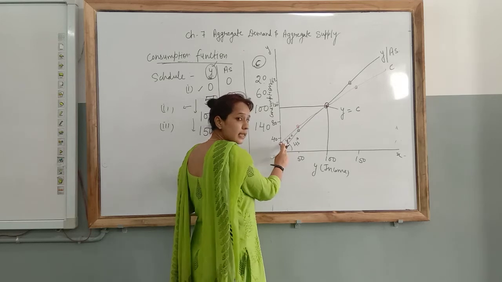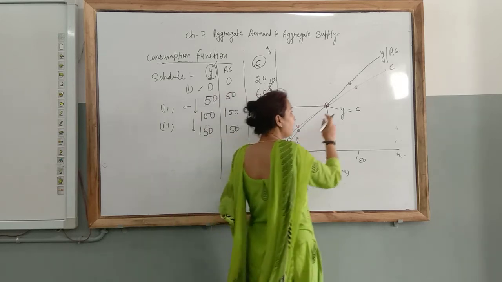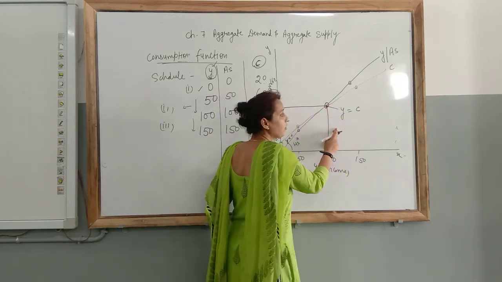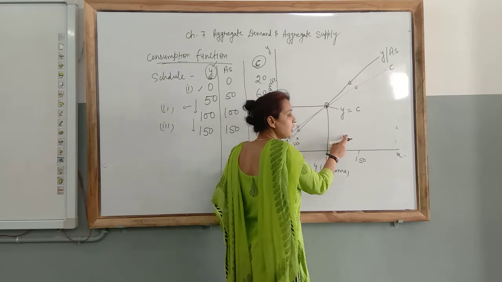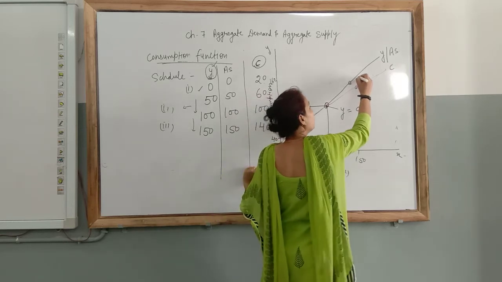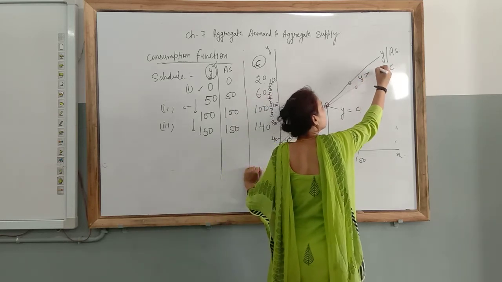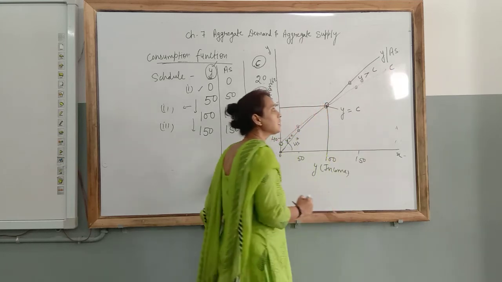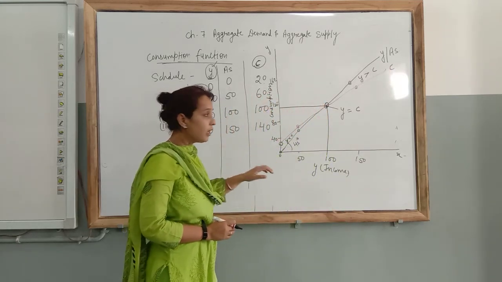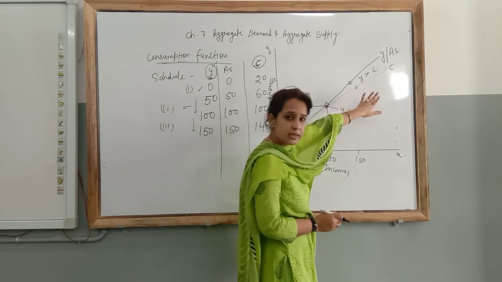So Y is less than C. And after the break-even point Y equal to C, Y will be greater than consumption. It means the amount which remains is known as saving.